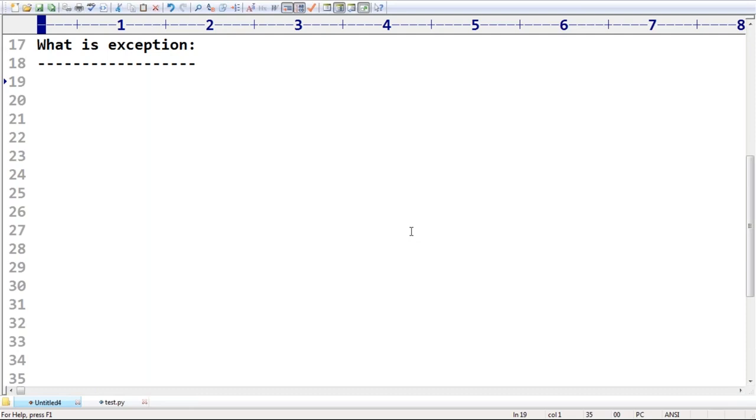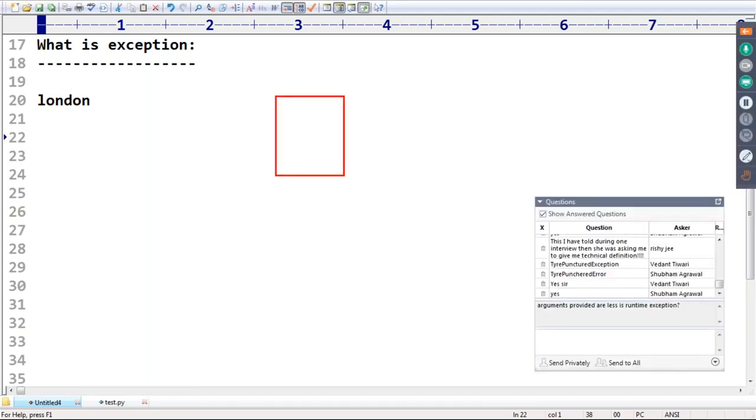So what is an exception? Something goes wrong while executing the program, which disturbs the normal flow of the program. Like, assume I want to read the data from a file which is located in London. At runtime, I have to read the data, but at runtime the London file is not available.